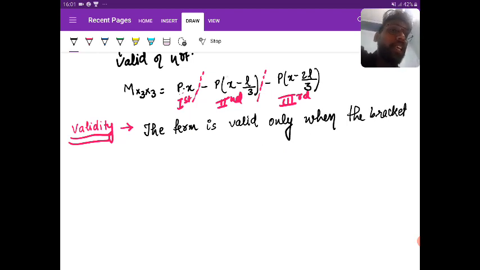Look at the braces. After brace, you can see P into H minus L by 3. So, this H minus L by 3 is the bracket term. Similarly, next, H minus 2L by 3 is the bracket term. So, the term is valid only when the bracket term is positive.